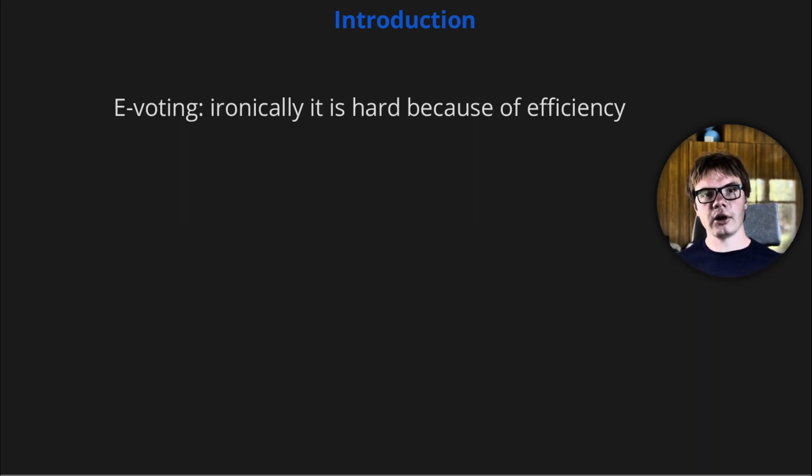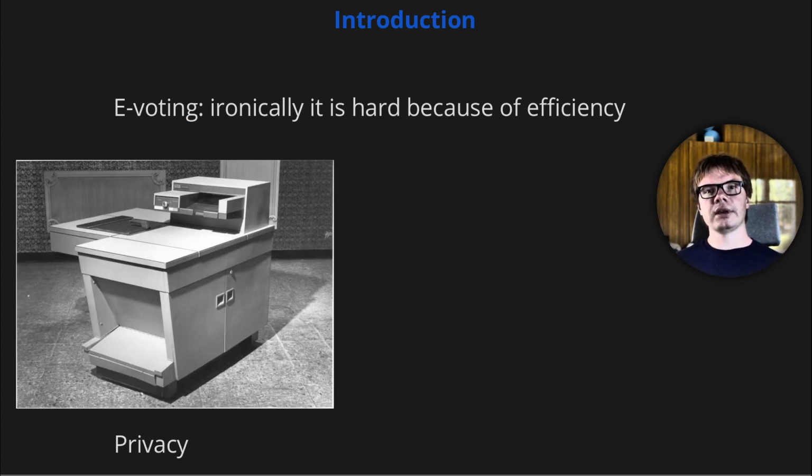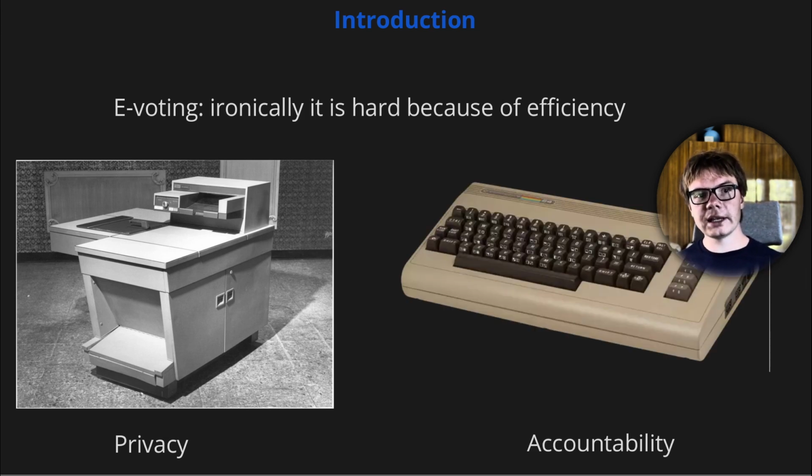Ironically, the problem of e-voting boils down to efficiency. Privacy is hard because a large amount of data can be copied instantly or silently collected during the casting procedure, whereas accountability is hard because of the ease with which it is possible to manipulate data at scale without leaving any traces. Thus only relying on software auditing is never an option.